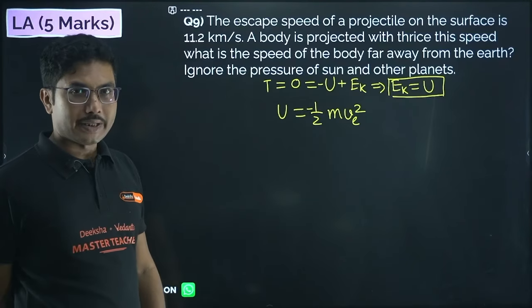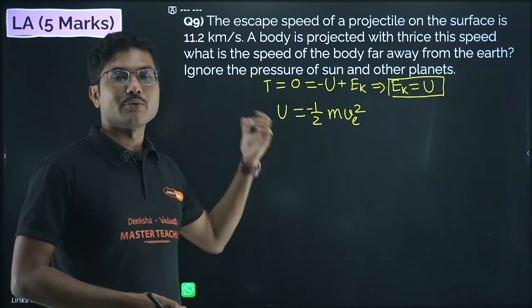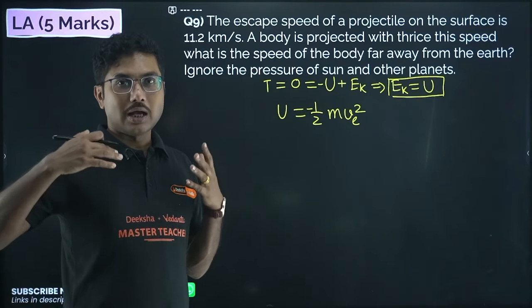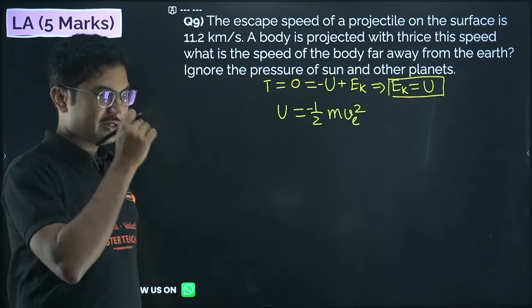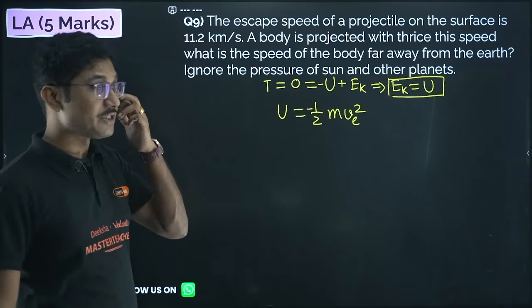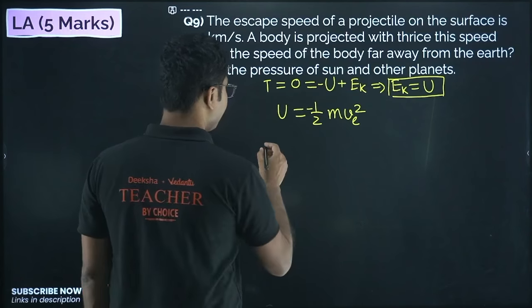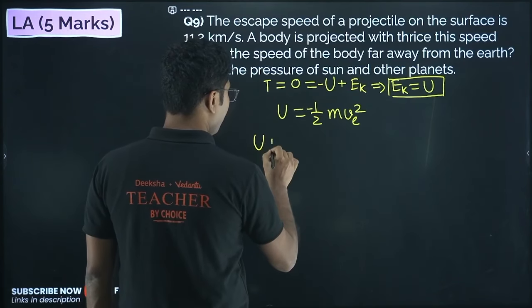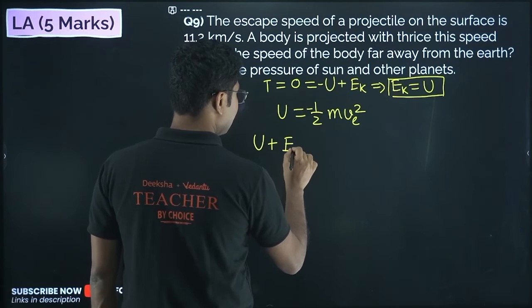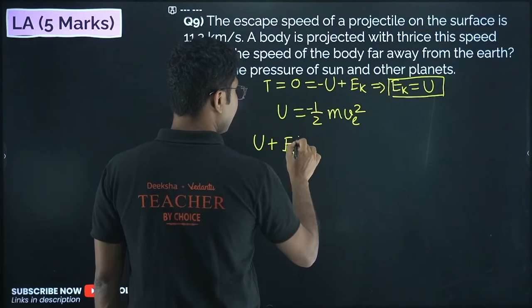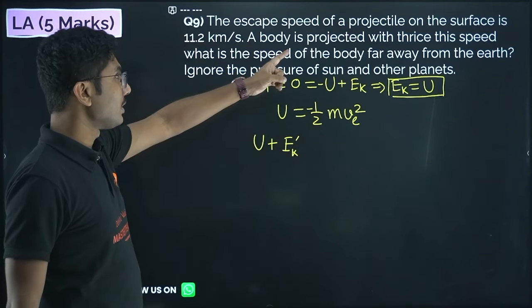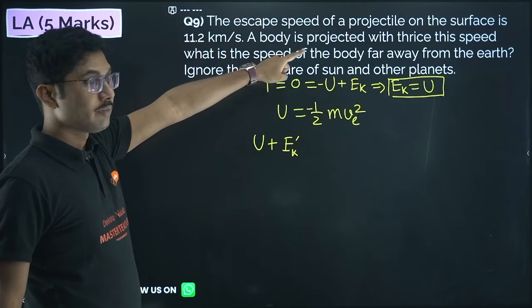Now we will calculate how to solve this question. You have to calculate the initial energy and the final energy. So what is the initial energy of the system? Initial energy of the system is U plus the kinetic energy that you give it because of the given velocity.